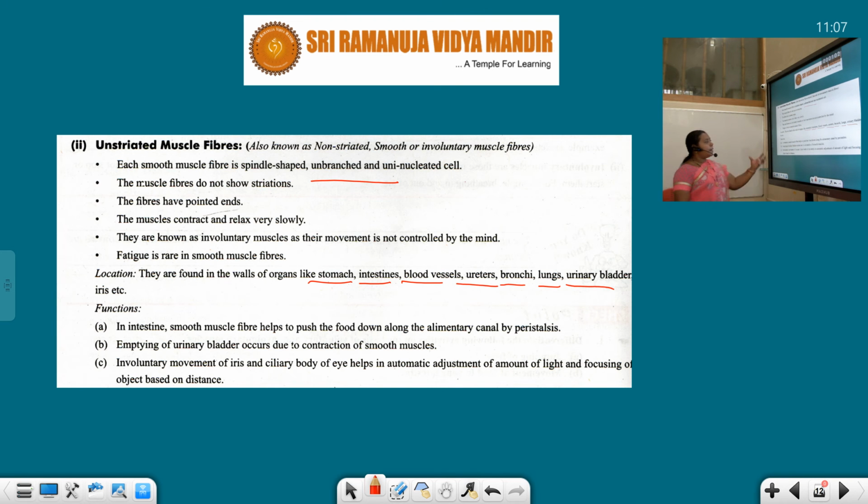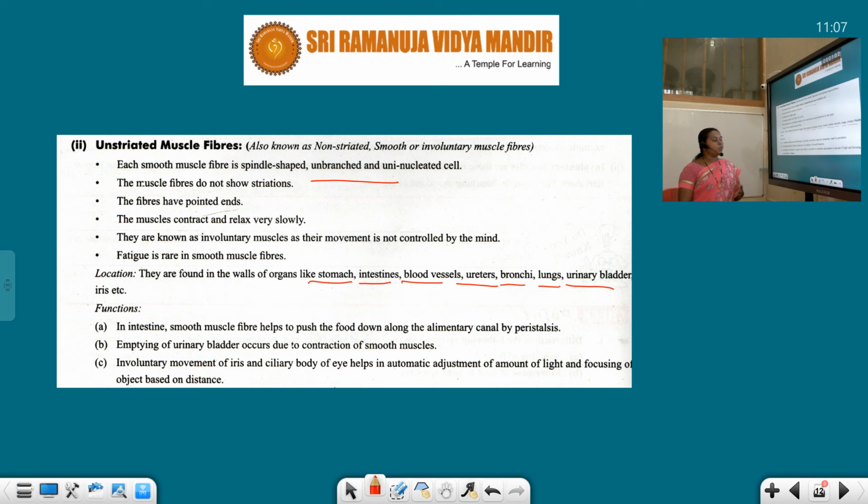And emptying of the urinary bladder occurs due to the contraction of the smooth muscles. If I want urination, we feel the sense of passing of the urine, immediately we go to the toilet and excrete the urine. So that is coordinated by the smooth muscles.